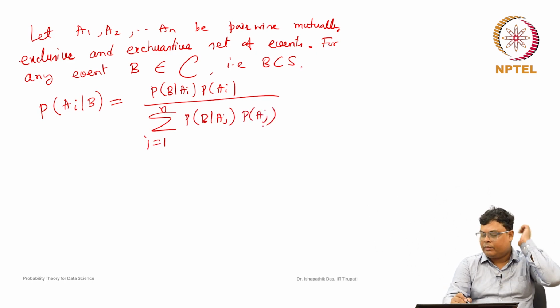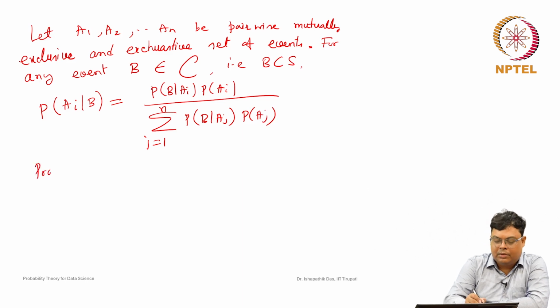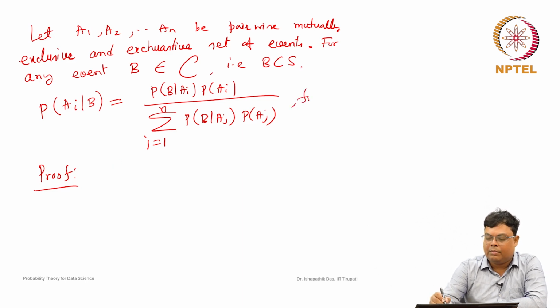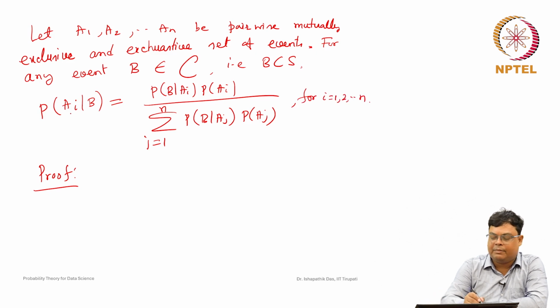So, now what is the proof? Similarly it can be proved as for 2 events, it is just an extension up to n events. Very straightforward, we will just go through it. For i equal to 1 up to n, ai is fixed here. You take a1 given B, a2 given B, and you can find the probability just by changing the value of i.